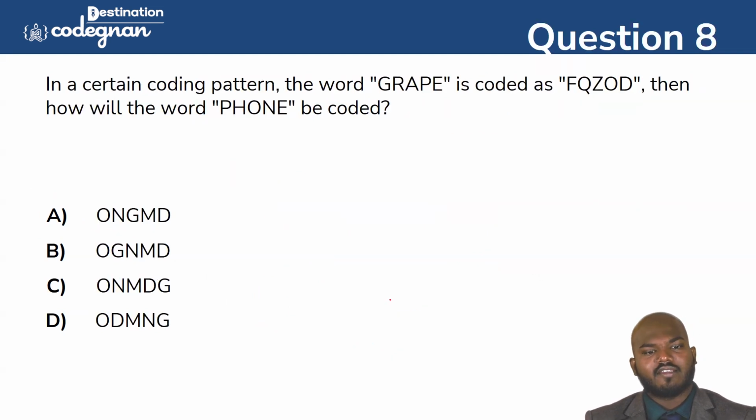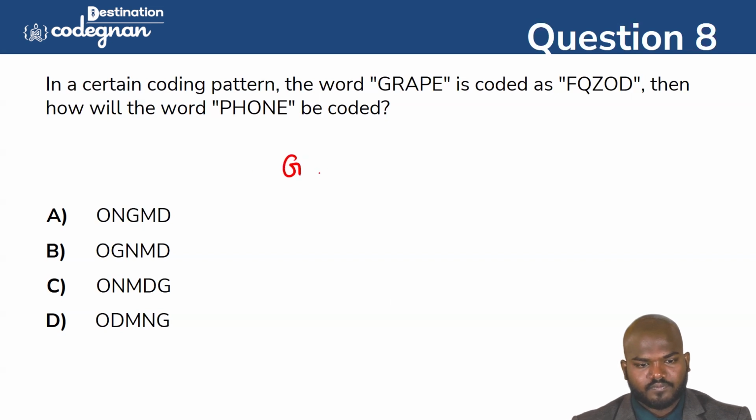You see this one? In a certain coding pattern, the word GRAPE is coded as FQZOD. And how will PHONE be coded? This is the logic which will play. For all the remaining questions, you can find the direct logic behind them very easily by reading. But coming to this question, you must think in terms of interpretation. Okay, let's see what happens.